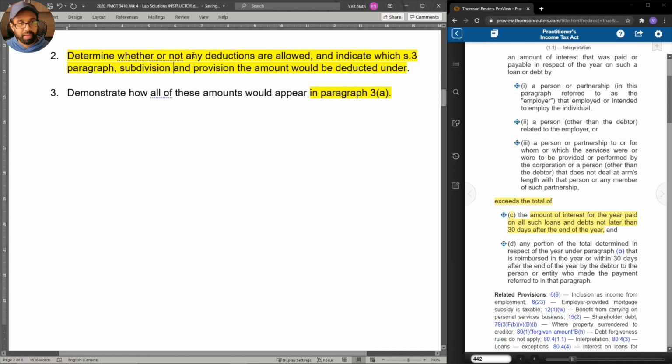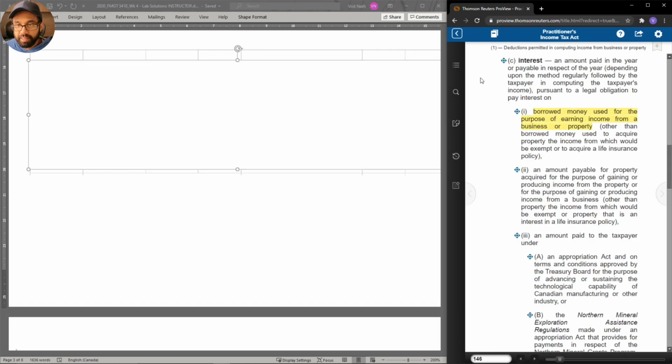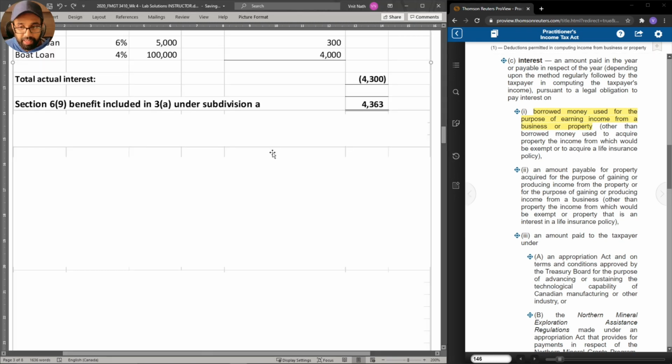Determine whether or not any deductions are allowed and indicate which section 3 paragraph, subdivision, and provision the amount would be deducted under. Recall ITA 20 subsection 1 paragraph C with respect to interest allows the deduction of an amount paid in the year for borrowed money used for the purpose of earning income from a business or property. This relates to the question that we are working on as follows.